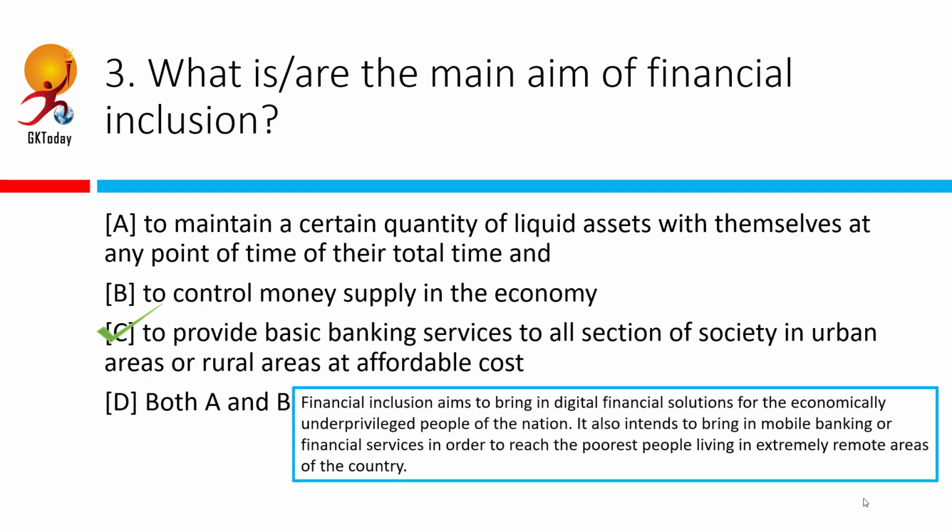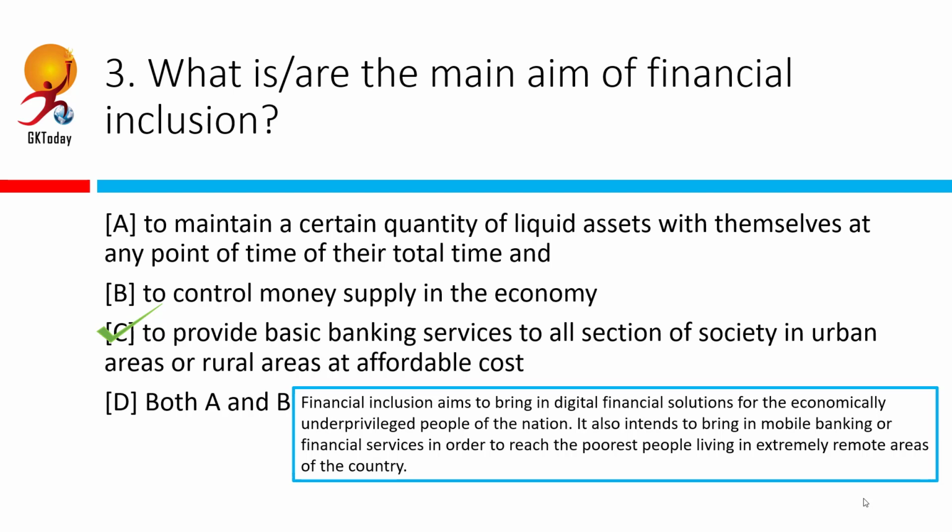Correct answer is to provide basic banking service to all sections of society in urban areas or rural areas at affordable cost. So what is the point of financial inclusion? This is basically all of the reasons that we should have schemes like Pradhan Mantri Jan-dhan Yojana. What is that? That banking and insurance and pension, all these basic services should be accessible to the poorest of the poor of the country.